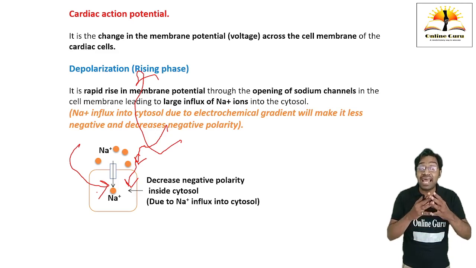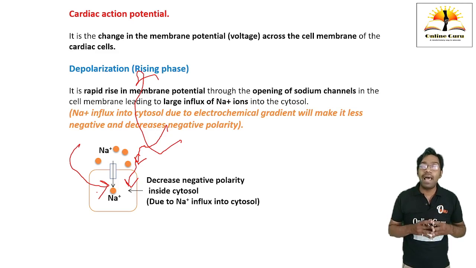Depolarization is also called as rising phase. Then in this, what will happen? Due to sodium influx into the cytosol, there is a change in the electrochemical gradient, which will make the inside of the cell, that is ICF, cytosol, less negative. Means the negative polarity will decrease due to presence of sodium ions, and it is going to increase the positive polarity. This is the first phase in which the action potential is going to get generated.